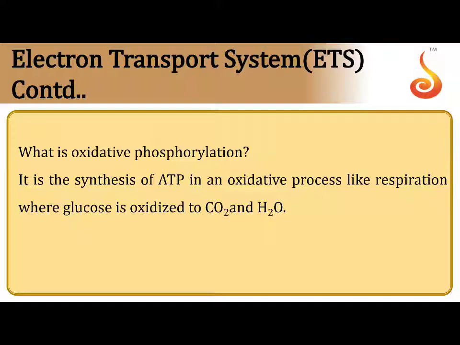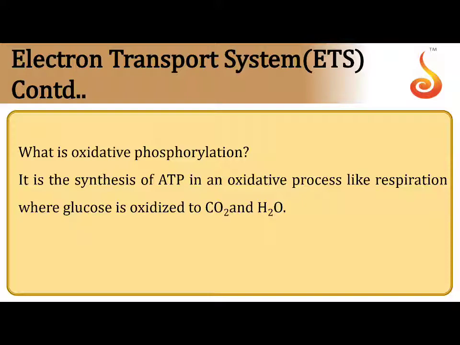So with this, I wanted to discuss the other two types of phosphorylation in plant physiology to make it more clear. Synthesis of ATP in an oxidative process like respiration, because we are removing hydrogens by breaking the carbon skeleton in the same way it was joined during photosynthesis. We call it an oxidative process where glucose is oxidized to carbon dioxide and water.